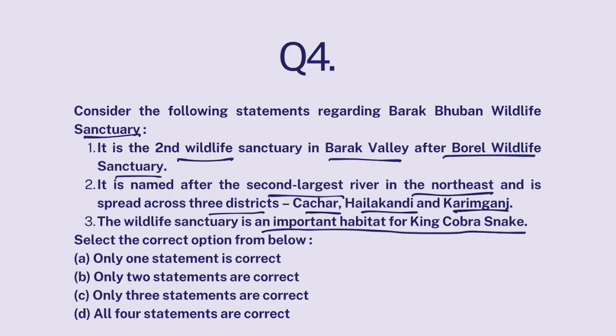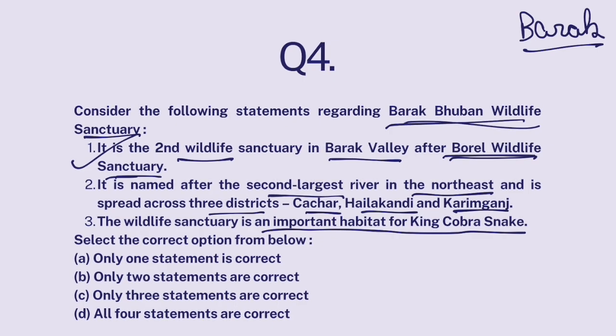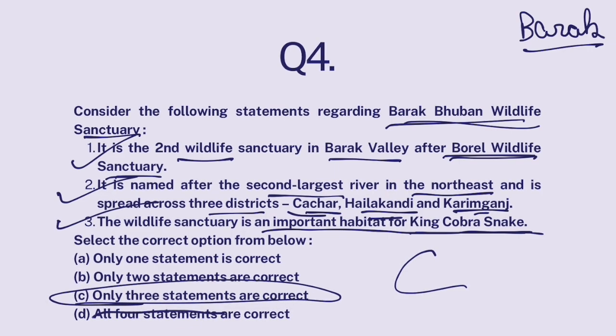Now the second largest river in the northeast is Barak River. The largest is Brahmaputra. Now this Barak Valley has two wildlife sanctuaries, Borel Wildlife Sanctuary and Barak Bhuban Wildlife Sanctuary. So this is correct. Now, this Barak Bhuban Wildlife Sanctuary is spread across three districts of Assam, Kachar, Hailakandi and Karimganj. This is also correct. And this wildlife sanctuary is actually famous for various primate species, but it is most famous for king cobra snake. So this is also correct. All three statements are correct. The answer is C.